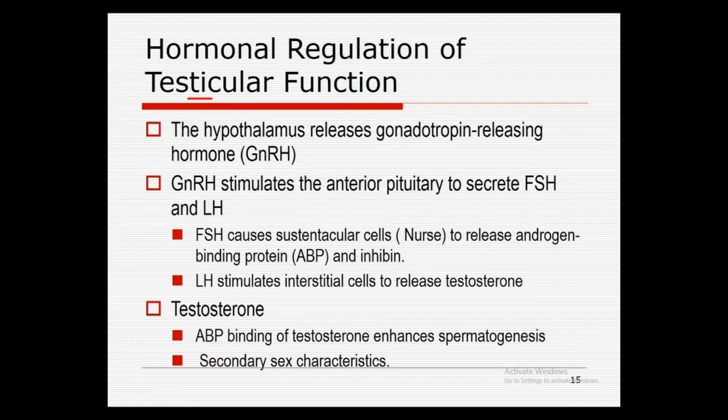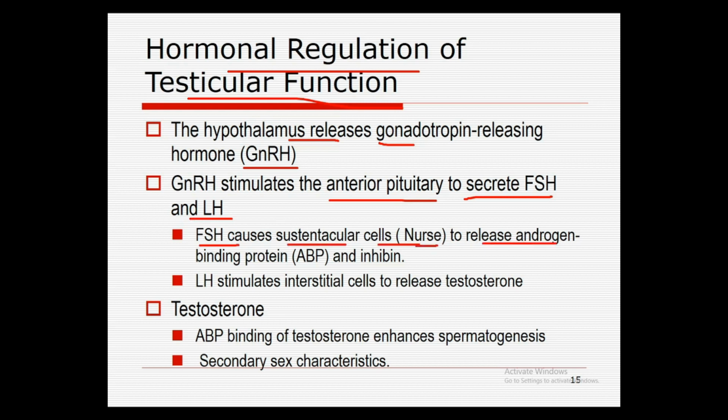See how the testicular functions are regulated by hormones. First of all, the hypothalamus releases the gonadotropin releasing hormone, GnRH for short, and this stimulates the anterior pituitary to release the follicle stimulating hormone and the luteinizing hormone. The follicle stimulating hormone causes the sustentacular cells, the nursing cells, to release the androgen binding protein, ABP, and inhibin.